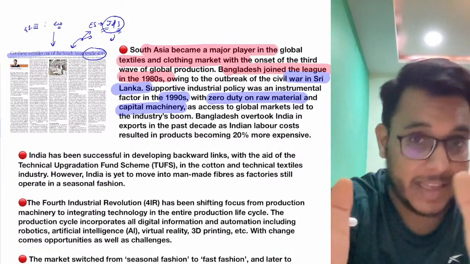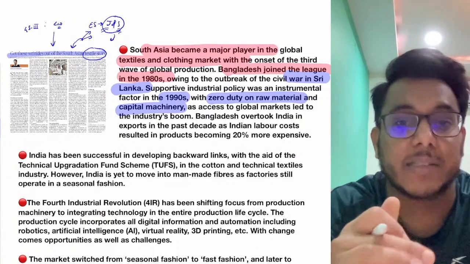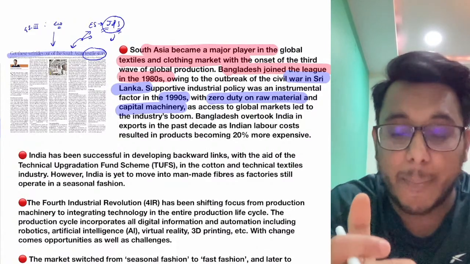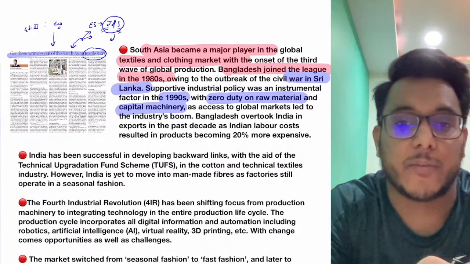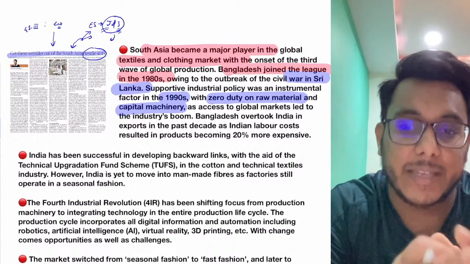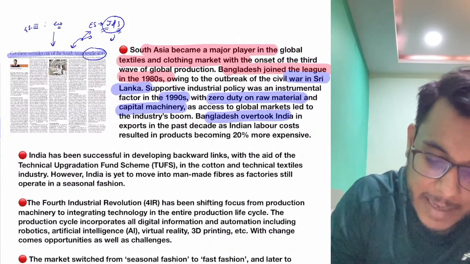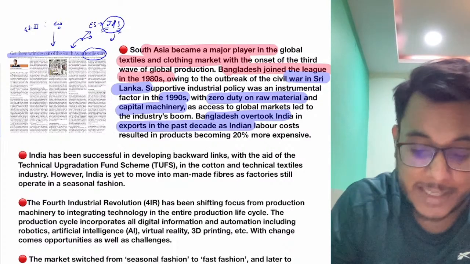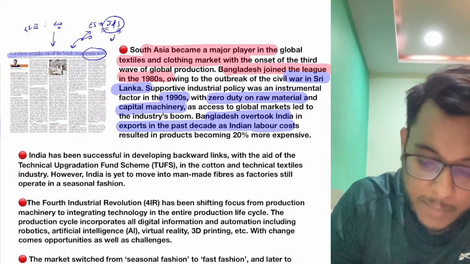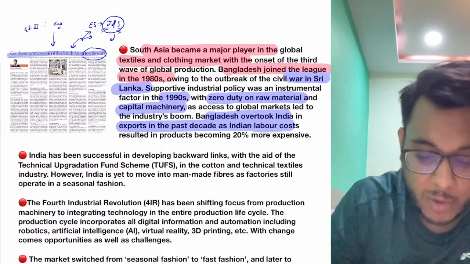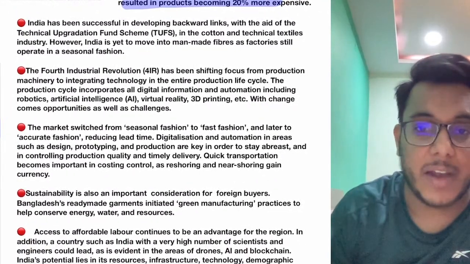Bangladesh is importing large amounts of fibers from India, and they are manufacturing those fibers into finished textiles. On capital machinery, taxes and import duties are not there. So much technology transfer from the West has also happened into Bangladesh in a very efficient manner. And today Bangladesh has overtaken India in exports of textiles in the past one decade. Even in India, labor costs are increasing and textiles are becoming more expensive. Bangladesh is taking all the advantage.